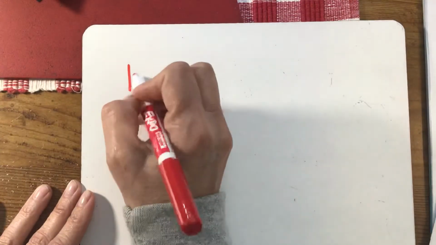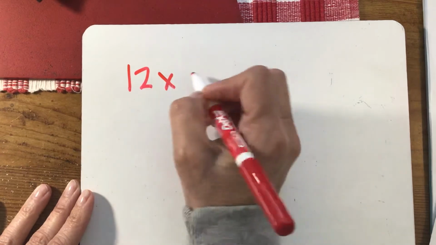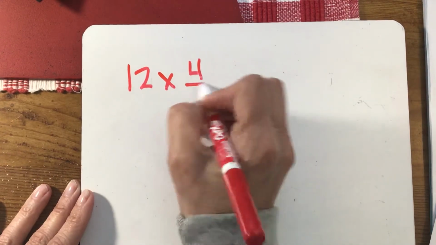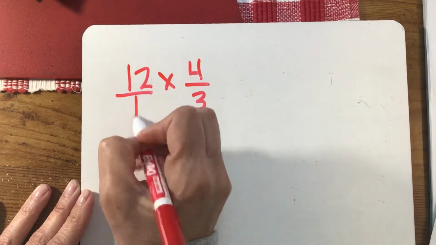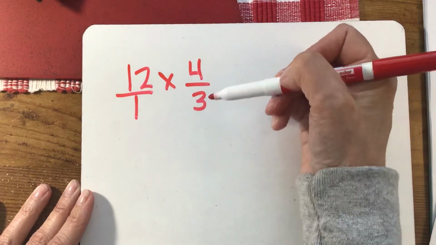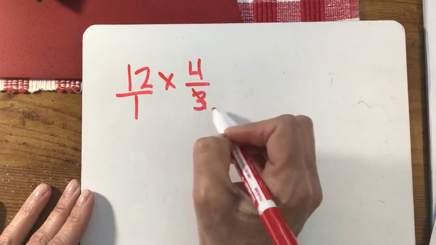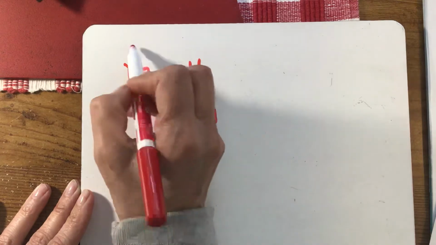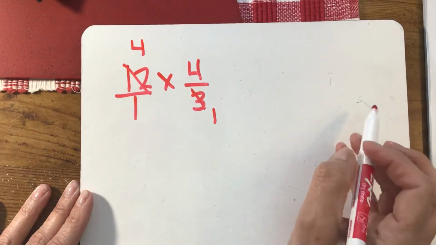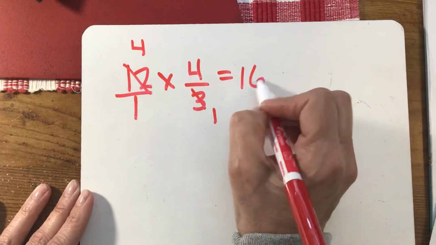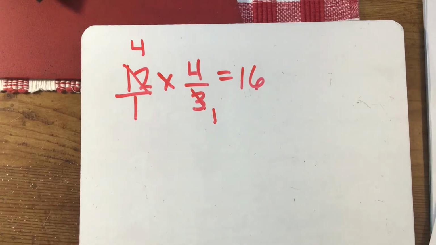Okay, let's look at D and try D. 12 times 4/3. So I skipped the step of changing the 1 1/3. Let's see. Cross reduce. And 4 times 4 is 16. So D would work as well.